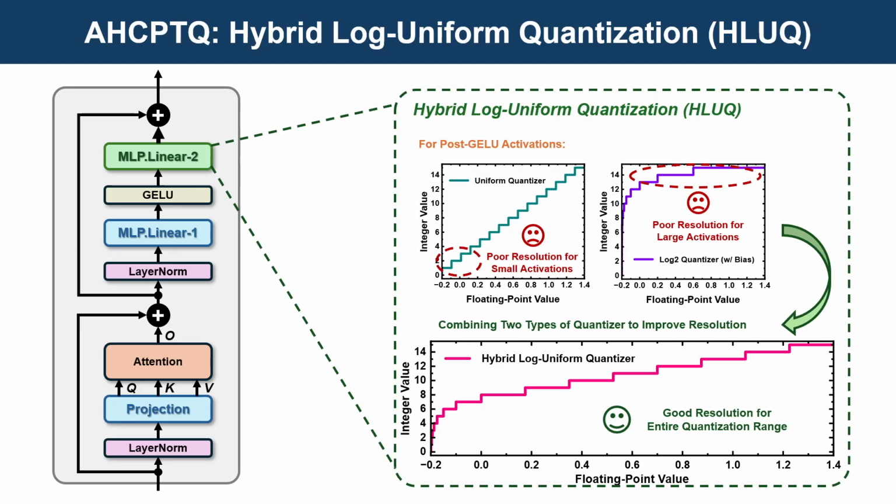It applies log2 quantization to the dense small activations and uniform quantization to the sparse large activations. This hybrid approach ensures accurate representation across the entire range while keeping compatibility with efficient hardware implementation.